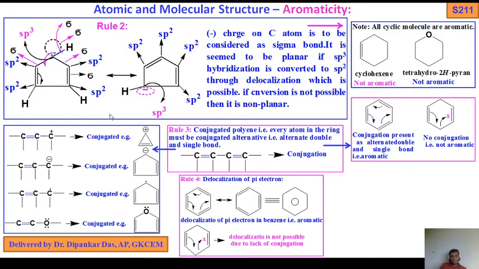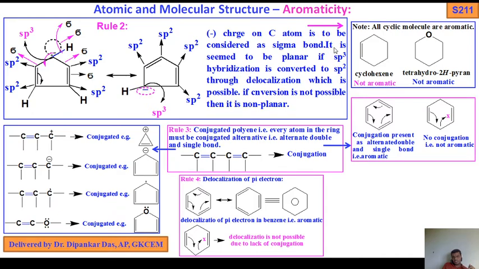Similarly, if you talk about these molecules, this is the negative charge residing here. What will happen? This is sigma, this is sigma. Okay, these hydrogens, this is also sigma. Now this negative charge also acts as a sigma bond, not a pi electron. So the negative charge on a carbon atom is to be considered as a sigma bond.